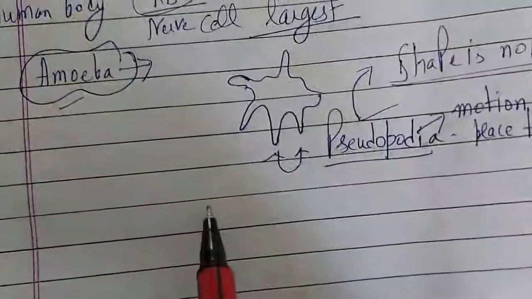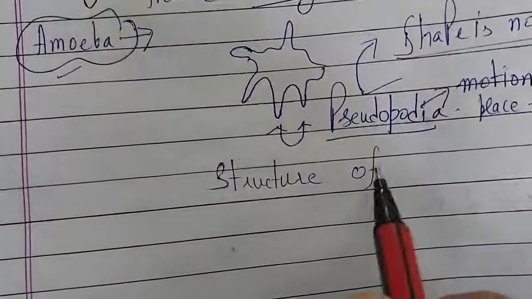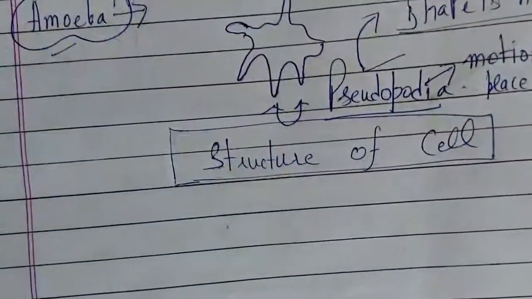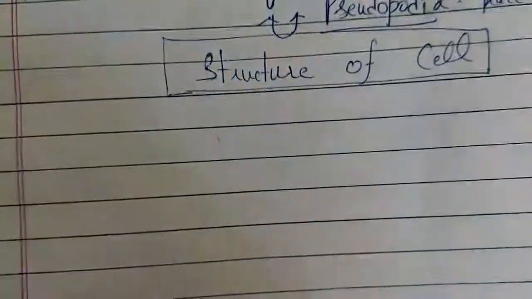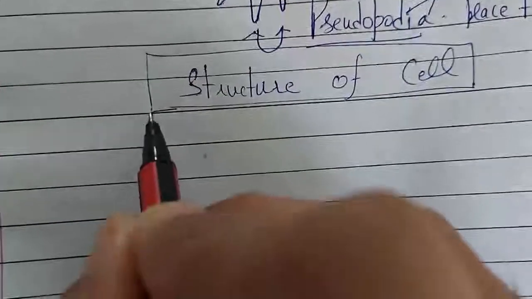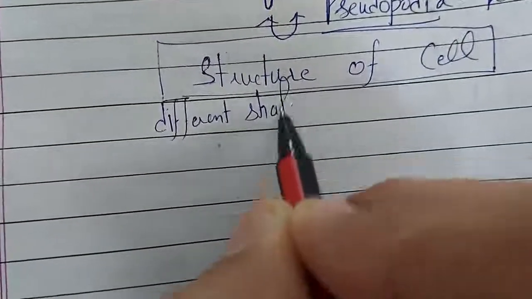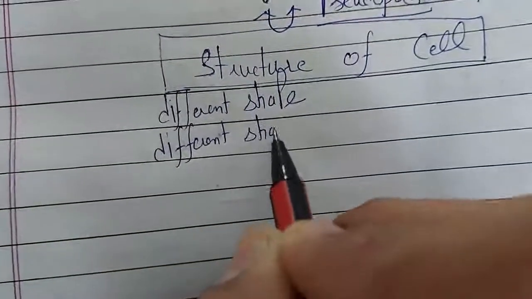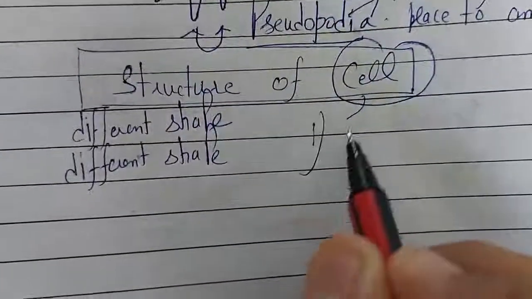So now we will study the structure of the cell. We have studied that cells have different shapes, different functions, and different sizes. But every cell has some common structures. What are these structures? Every cell will have a cell membrane.